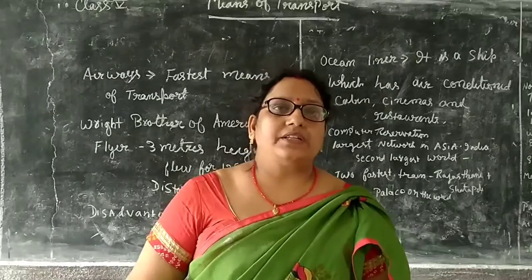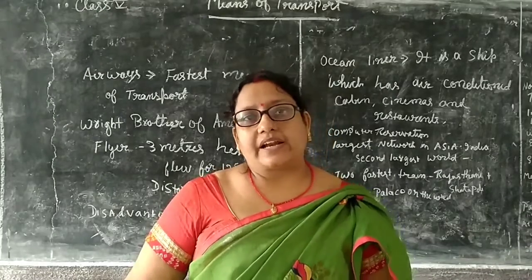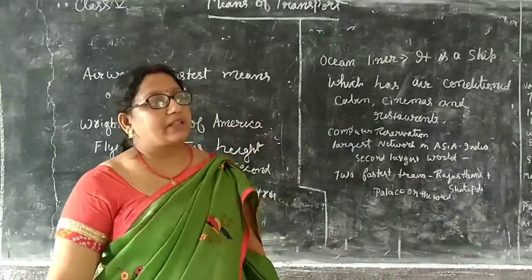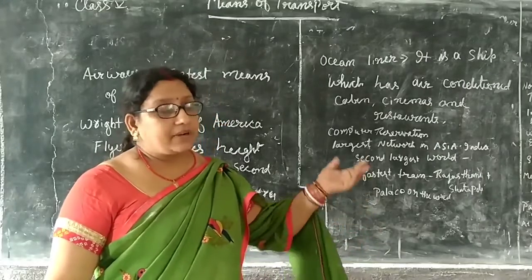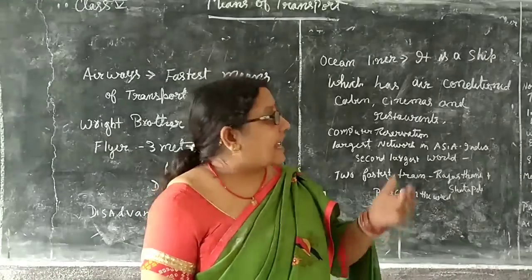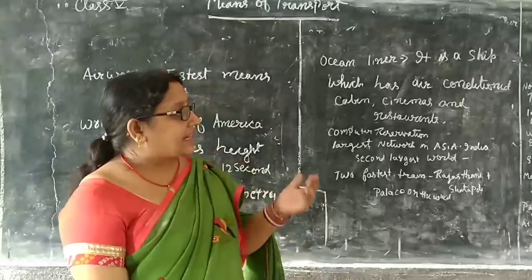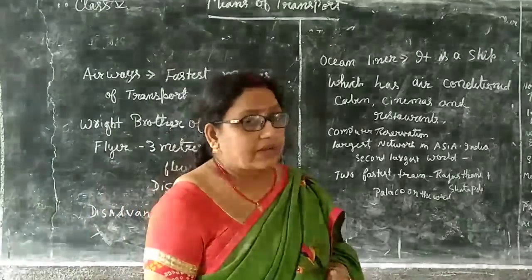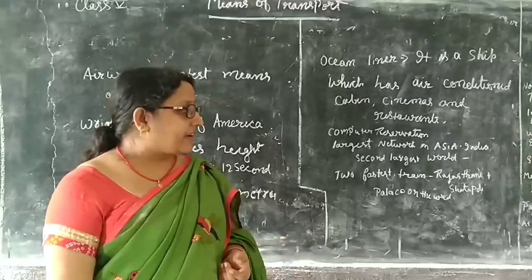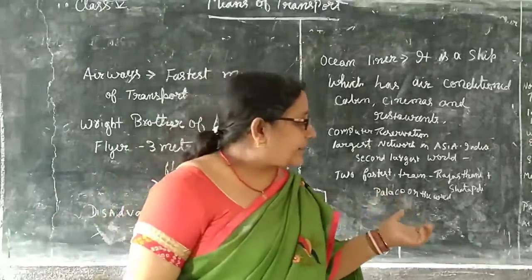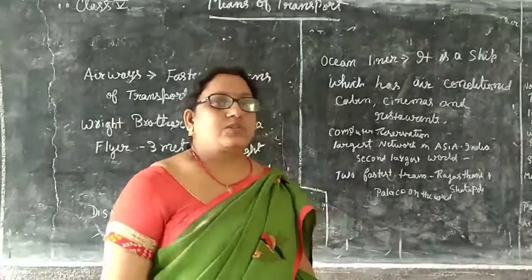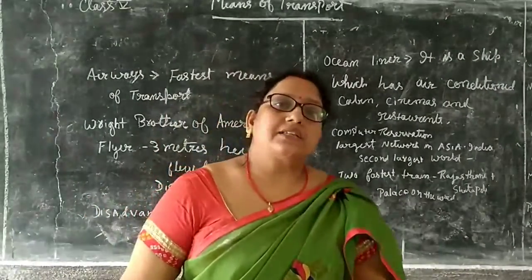Some questions you can do in this chapter: the Grand Trunk Road, by whom was it built? The second question can be, what is an ocean liner? Some questions that can be asked in your examination: what is the North Atlantic route? It connects West Europe and North America. What is the Suez Canal? It connects the Mediterranean Sea and the Red Sea. What is the Panama Canal? It connects the Pacific Ocean and the Atlantic Ocean. These are the questions commonly asked, so get them learned.